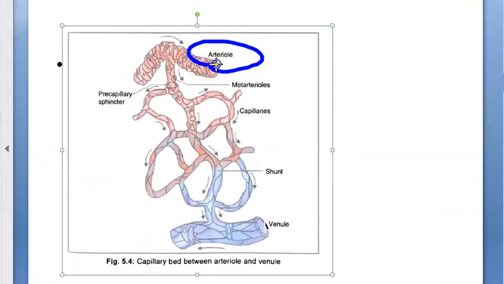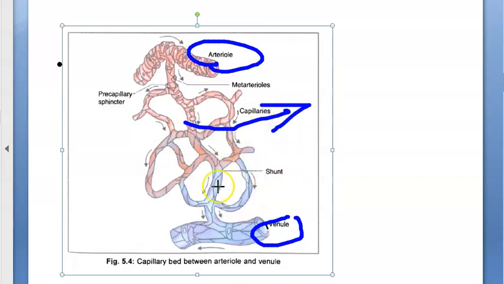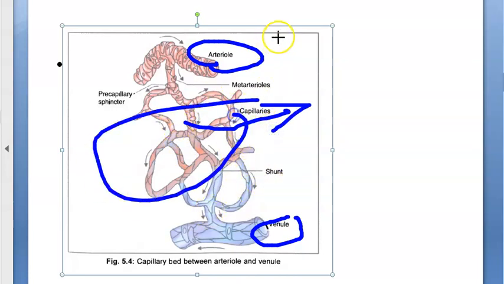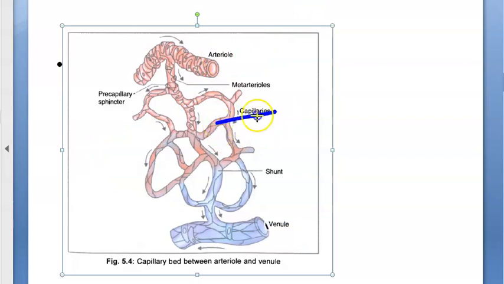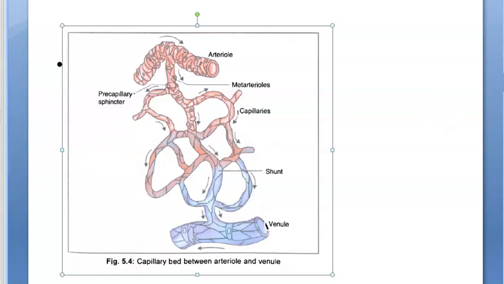Here they are saying there's an arteriole, here there's a venule. Between this there is something, right? There's a mixing of blood, looks like. So basically all the oxygen is leaving and then it is becoming deoxygenated. Here the capillaries. Capillaries are the ones that help in the diffusion of oxygen. The exchange of oxygen, they are so thin that they can allow the oxygen to escape, right? So those are your capillaries. So what do you want to say about capillaries, guys?